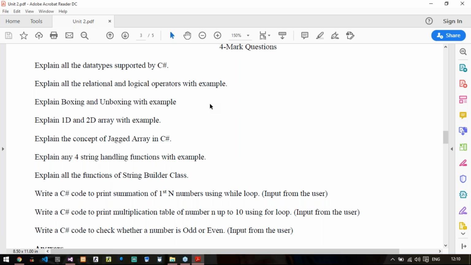In that you will see the unit-wise question bank, and it contains 1 mark MCQs, 1 mark one-liners or simple short questions, 4 mark questions, and 6 to 8 marks questions. First there will be 10 questions, followed by their answers in the later part, right? So go through it once more.